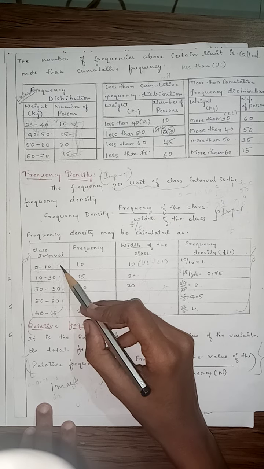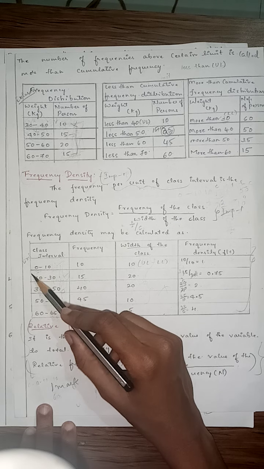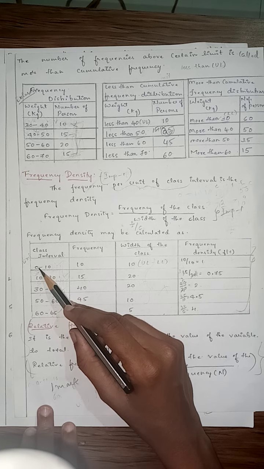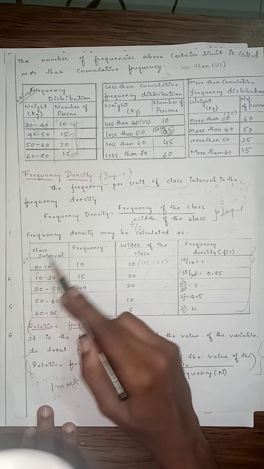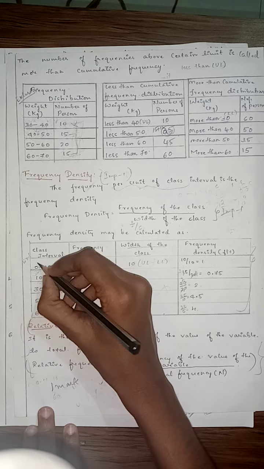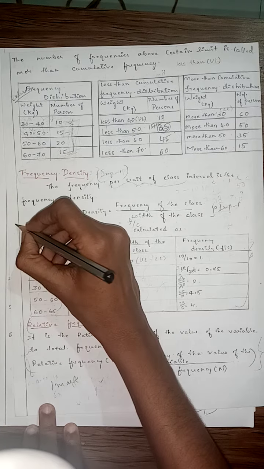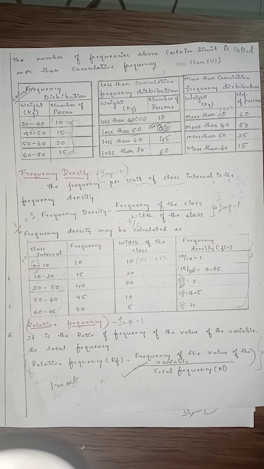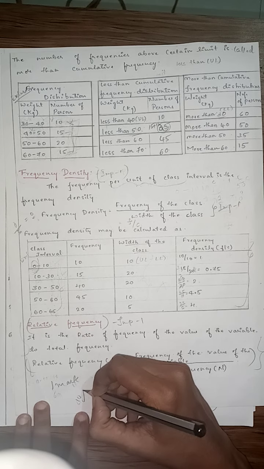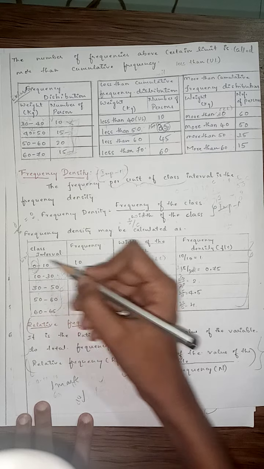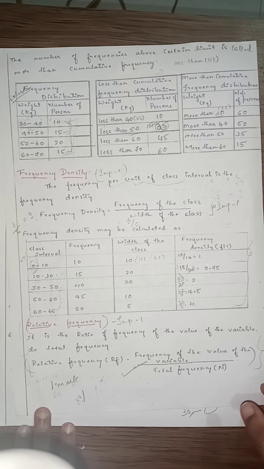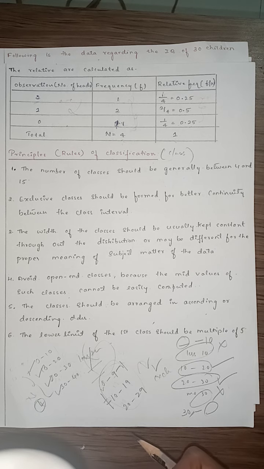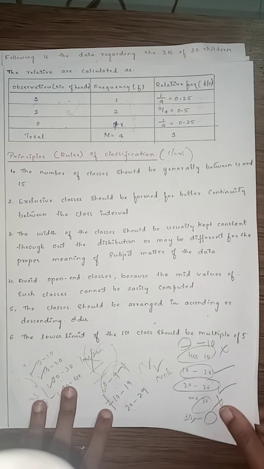So here, what is the first class? That is 0. Correct? So this number, the first class, what we are considering a lower limit, that should be divisible of what? 5. So 0 is divisible of 5. Of course it is divisible. Clear? In the case it starts from 10, it's fine. If the first class interval starts from 11, then it is wrong. Clear? These are the rules for classification of continuous distribution.